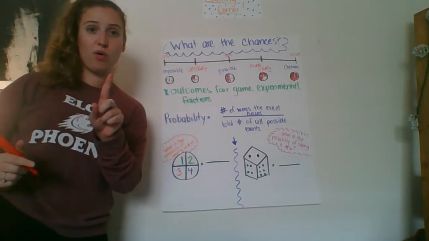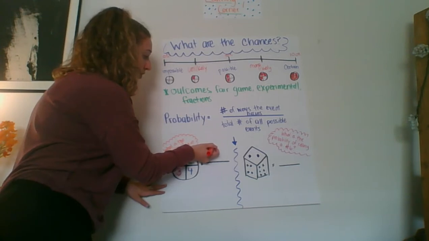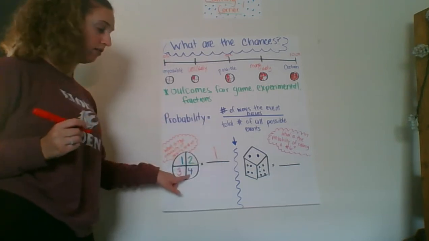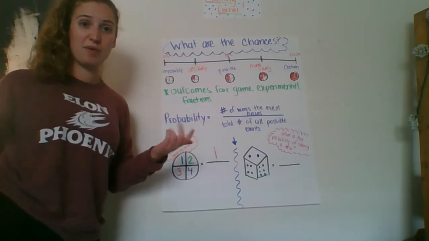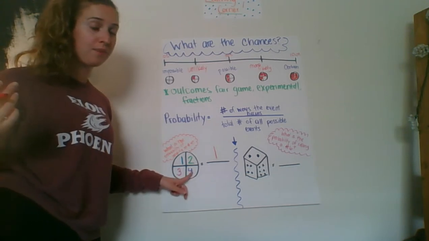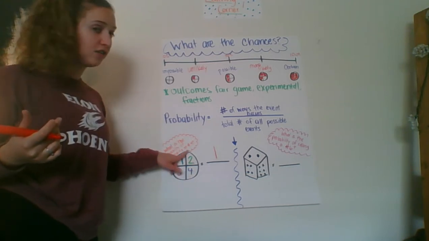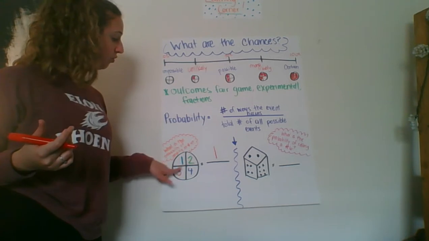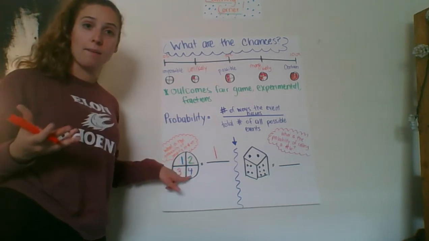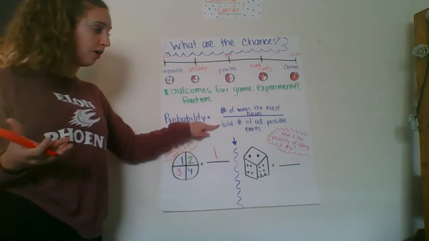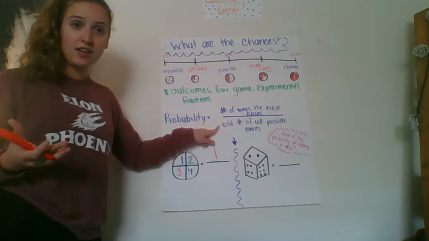There's only 1 4, and that's it. So that's the number of ways that the event can occur, just once, because there's only 1 4. But if we take a look at my circle, there's 1, 2, 3, 4. There's 4 numbers. So the total number of all possible events is 4.